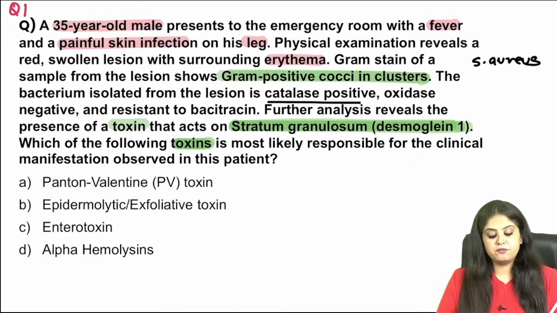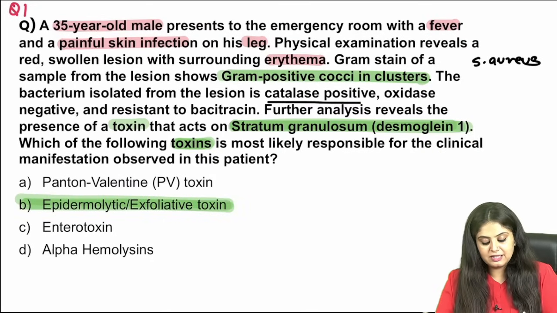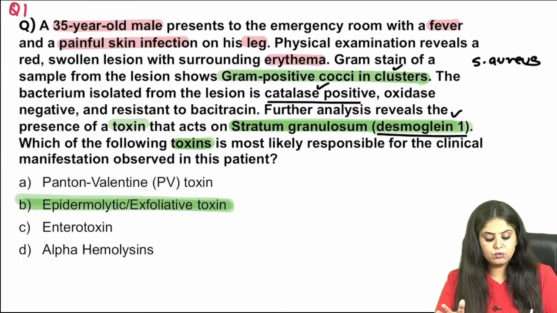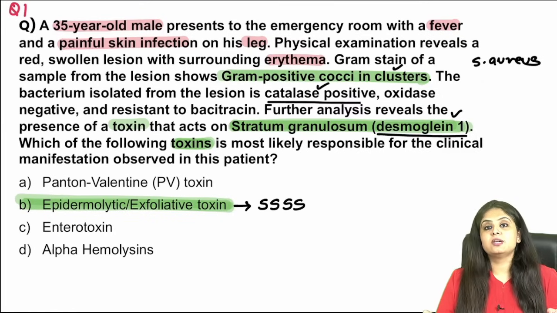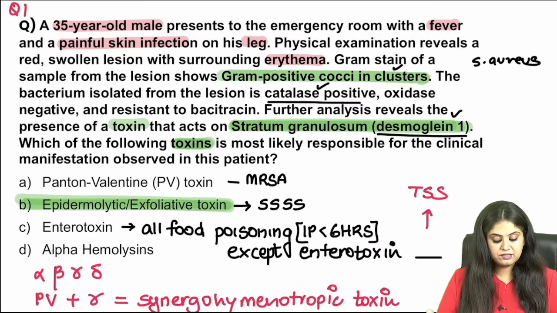Of course, it is Staph aureus, which produces the exfoliative or the epidermolytic toxins, which are going to act on desmoglein 1, that is the attack site. As mentioned, Staph aureus is also grape-like clusters and catalase positive, all of which is going very well in favor of it. It is known to cause a couple of skin lesions, like for example staphylococcal scalded skin syndrome, which is one question that you get in dermatology. Apart from that, the other options that are given over here, let's discuss those as well.